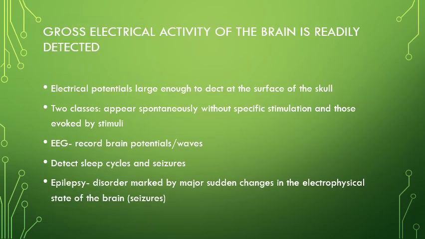Gross electrical activity of the brain is readily detected. Electrical potentials are large enough to detect at the surface of the skull. Two classes of these exist: those that appear spontaneously without specific stimulation and those that are evoked by stimuli. EEG records brain potentials and waves, detects sleep cycles and seizures, and the condition of having seizures frequently is called epilepsy.